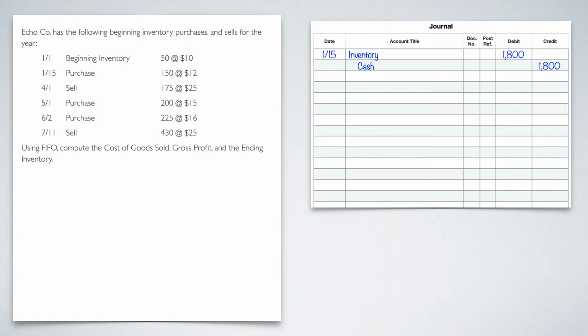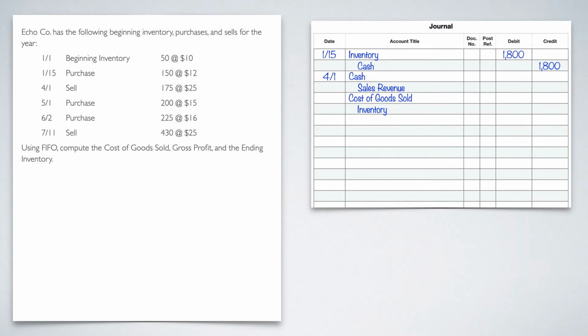Now we get to the 4-1 sale, where we sold 175 at $25. So now we're making our first sale. This is how I would go about doing it. I'm going to start with my date, 4-1, and put all the account names down first, without the numbers yet. So cash, and then sales revenue, that's the first part of the equation. And then we have COGS, or cost of goods sold, and inventory. So I know that's my debit, my credit, my debit, my credit.